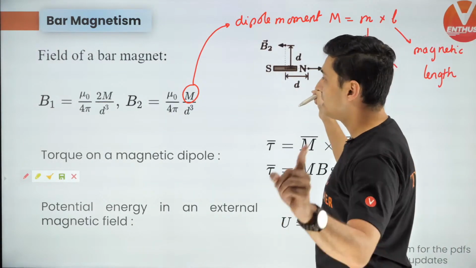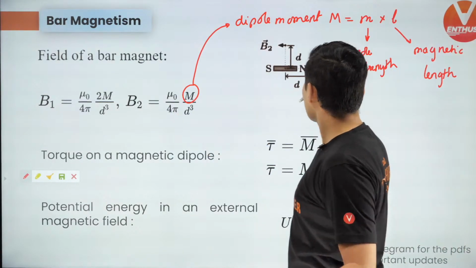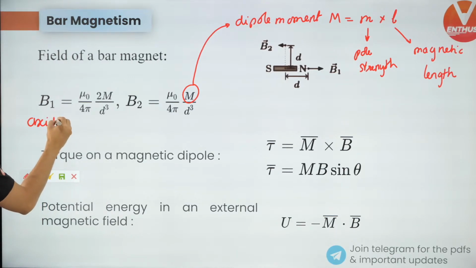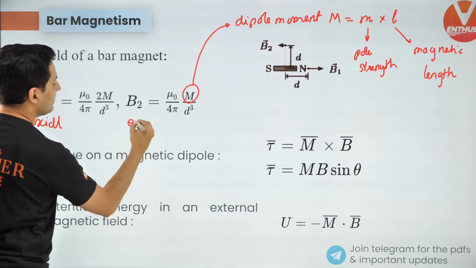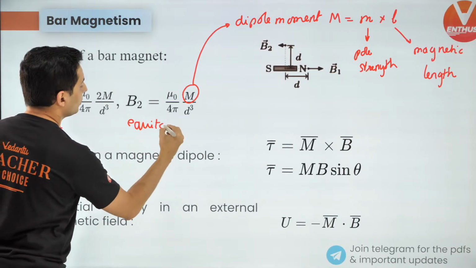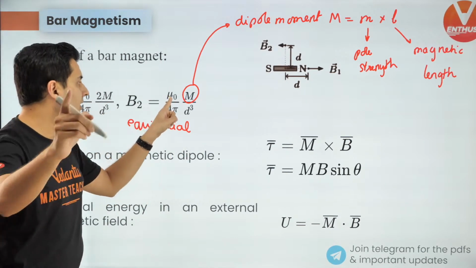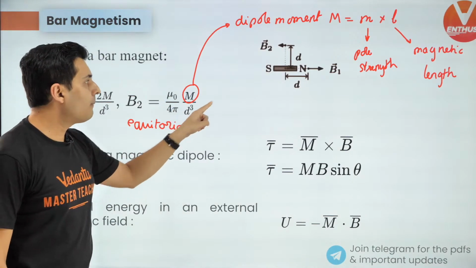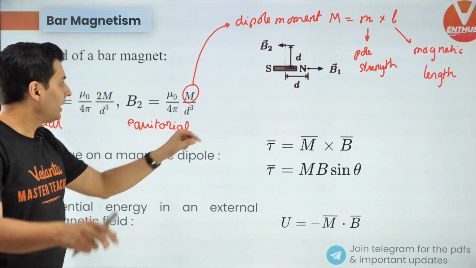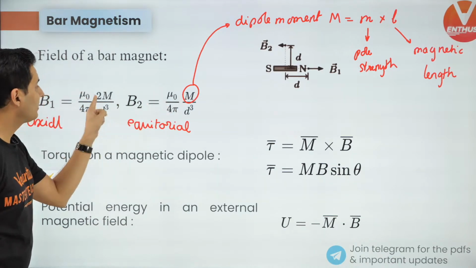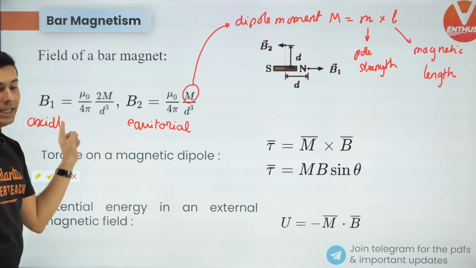There are two positions, B1 and B2. B1 is called the axial position, and this is called the equatorial position. Keep this in mind. At the equatorial position, it is mu naught by 4 pi, m by d cube. But at the axial position, it is mu naught by 4 pi, 2m, there is a 2 extra over here, divided by d cube.